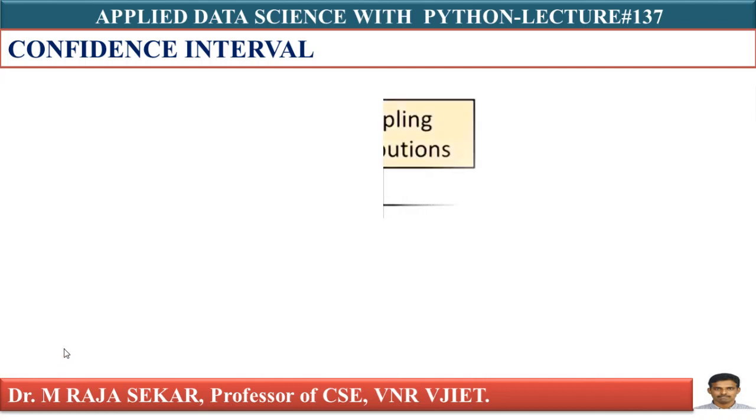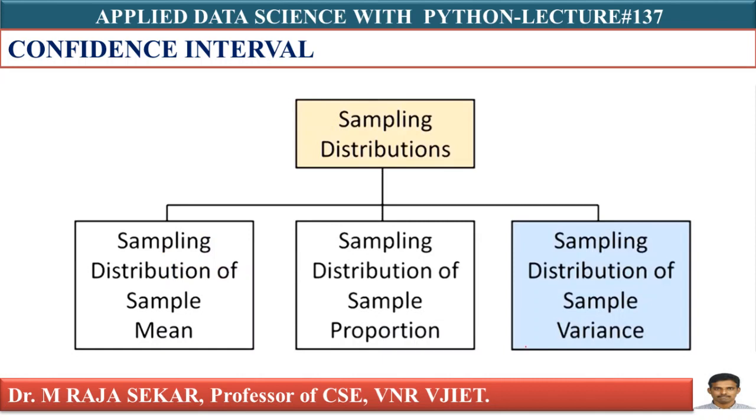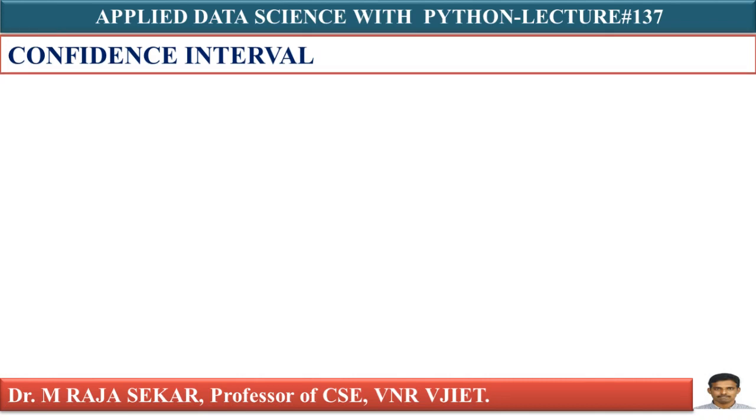In my previous lectures, we discussed three types of sampling distributions: sampling distribution of sample means, sampling distribution of sample proportion, and sampling distribution of sample variance. By using these results, we are going to estimate some population parameters.